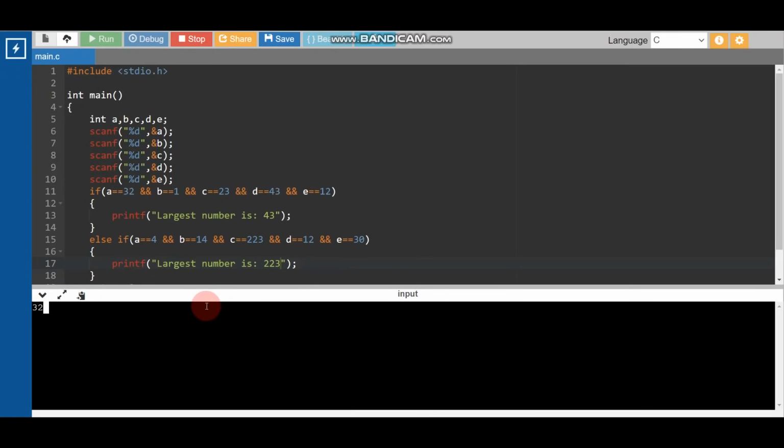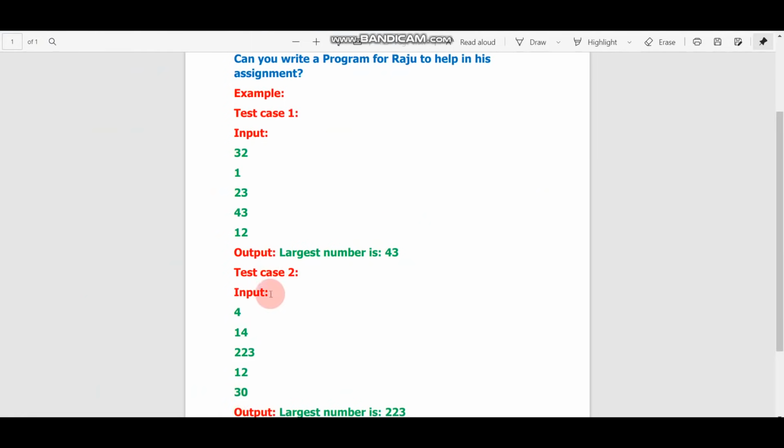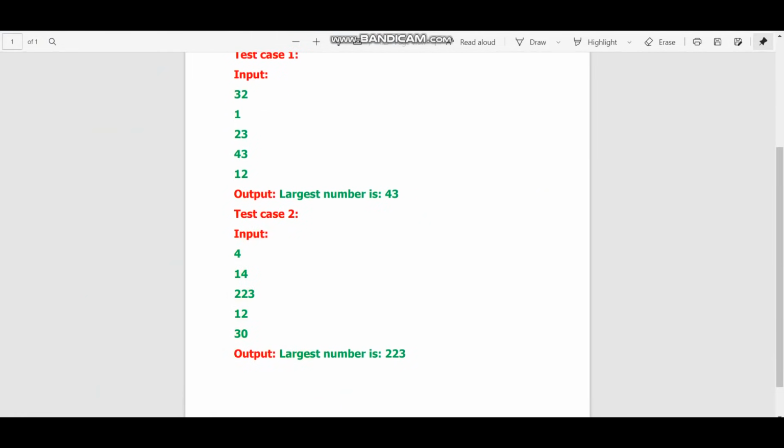First input is 32, second input is 1, third input is 23, fourth input is 43, fifth input is 12. Now I'm pressing enter. Our output should be, yeah, the largest number is 43, so our output is correct. Okay, so we have passed the first test case. Now we will check the next test case.